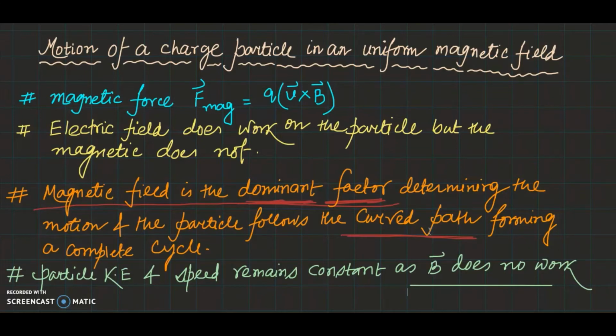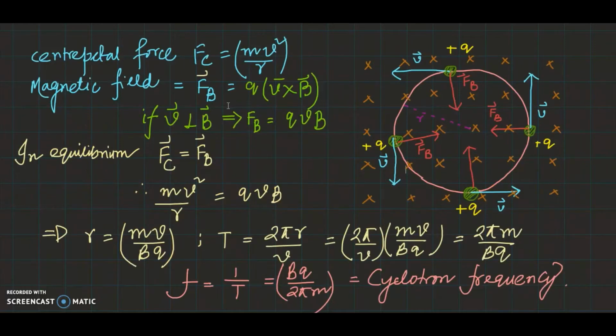While making circular motion, the magnetic force supplies the centripetal force. So the centripetal force Fc is equal to mv square by r, because the magnetic force will be equal to the centripetal force in the equilibrium condition while the charged particle is moving circularly. The magnetic force Fb is equal to q times v cross B. When v is perpendicular to B, we can write that the magnetic force is equal to qvB because theta is 90 degrees, and sin 90 degrees is equal to 1.